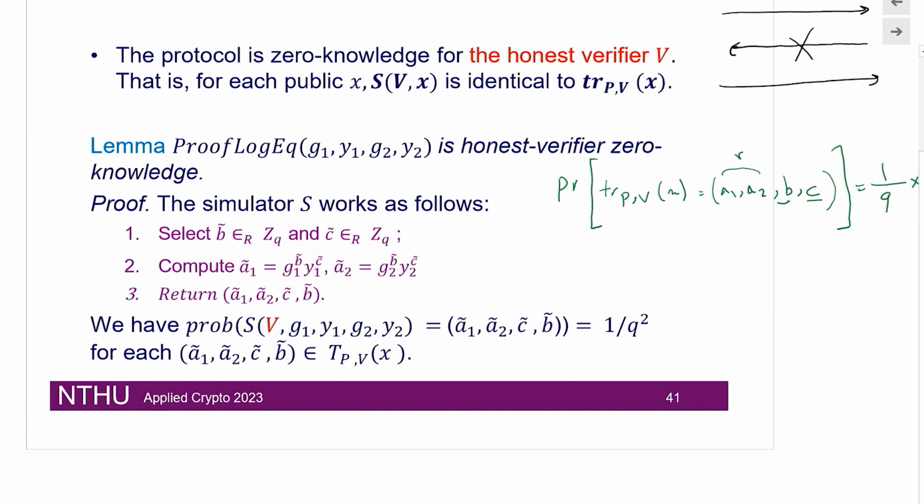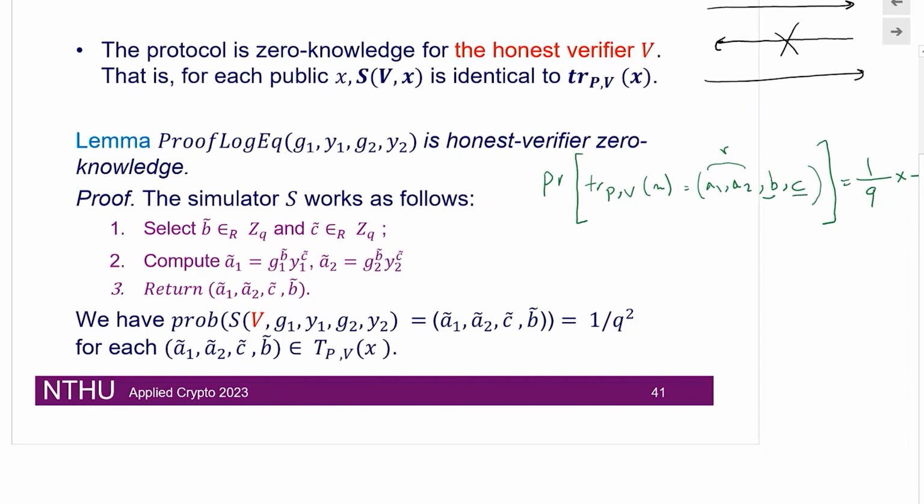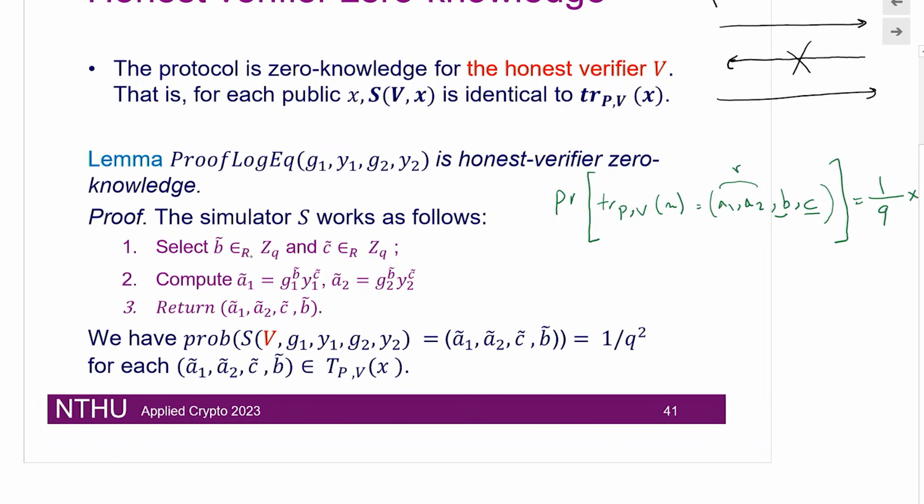So there are two things we need to check, and that is whether the outputs of the simulator versus the prover and verifier are identical, and that is indeed the case. If you look over here, we choose a B and C, so 1 over Q for B, 1 over Q for C, and then A1 and A2 are fixed, right? So the probability of these integers forming a valid transcript is only 1 over Q squared.